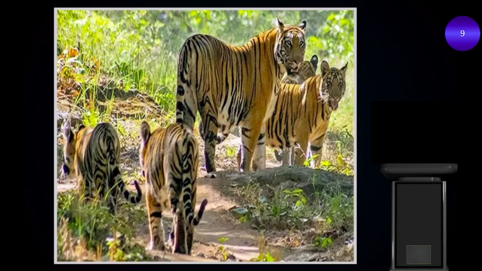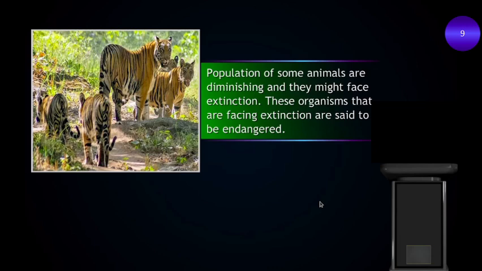So here we have the picture of a Bengal tiger. The population of some animals is diminishing and they might face extinction. These organisms that are facing extinction are said to be endangered.